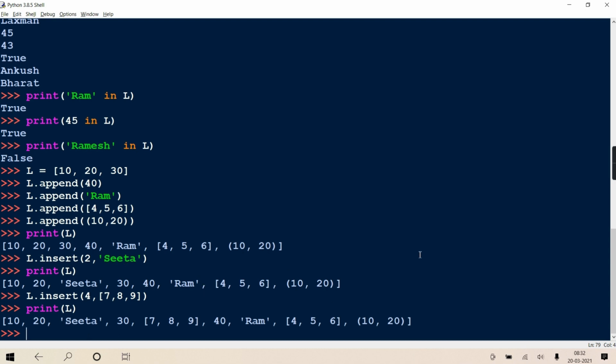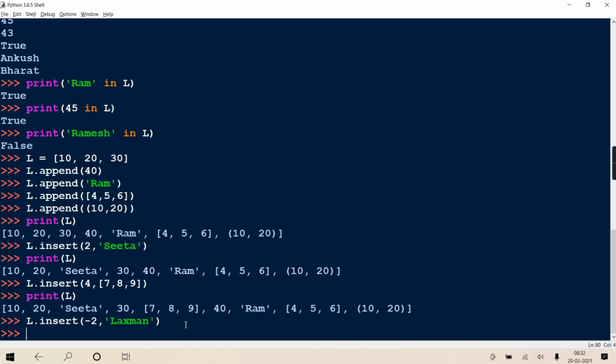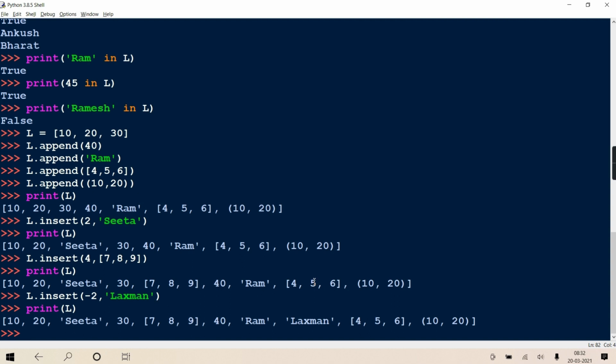Accordingly it will insert. Like if I write L dot insert -2, and here suppose Lakshman I am writing. So who is at -2 position? This is -1. This whole is one element. So -1, -2. So at -2, this whole list is there. Here Lakshman will come, and that will get shifted ahead. Print and see. At second position from right side, -1, -2, at that place Lakshman has come, and it is shifted ahead.